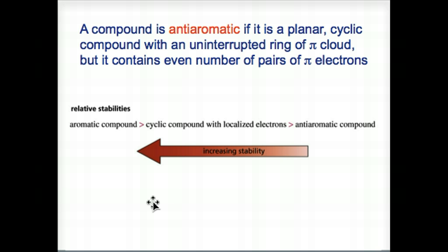An anti-aromatic compound is a planar cyclic compound with an uninterrupted ring of p orbital bearing atoms, and the pi cloud must contain an even number of pairs of pi electrons by Huckel's rule. Huckel would say it must contain 4n pi electrons, an even number of pairs of pi electrons. Cyclobutadiene is a planar cyclic molecule with 2 pairs of pi electrons. It is anti-aromatic, highly unstable.